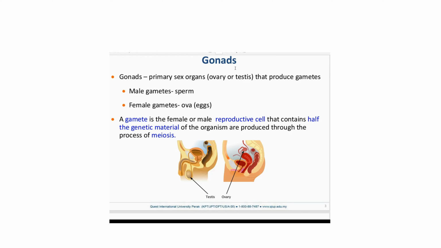Male gametes we call sperm, right? Female gametes we call ova or eggs, right? A gamete is the female or male reproductive cell that contains half the genetic material of the organism, produced through the process of meiosis.